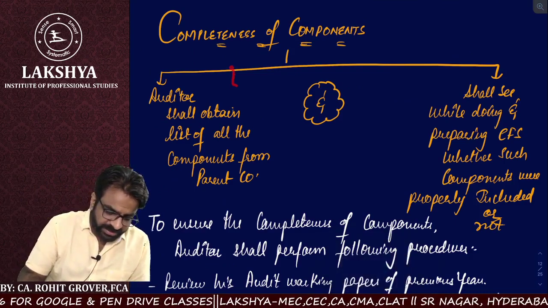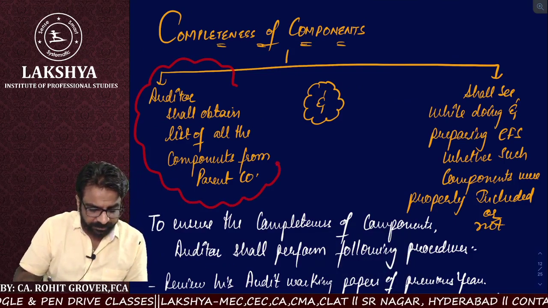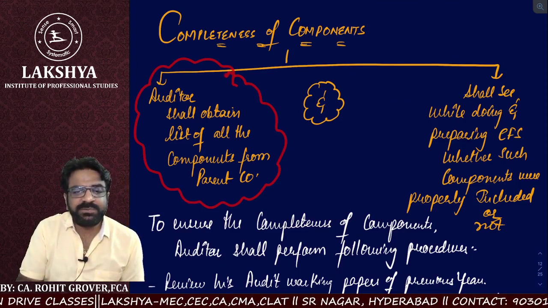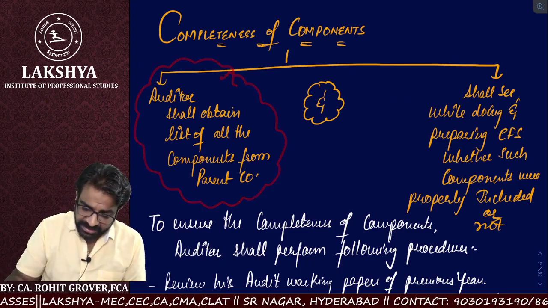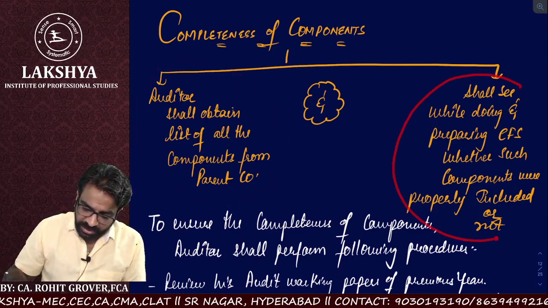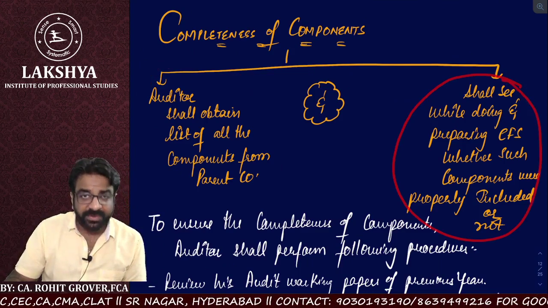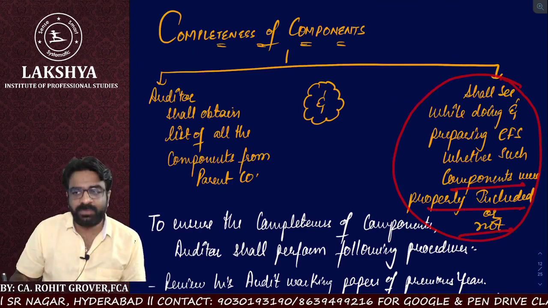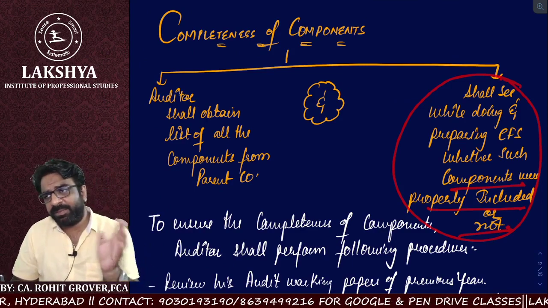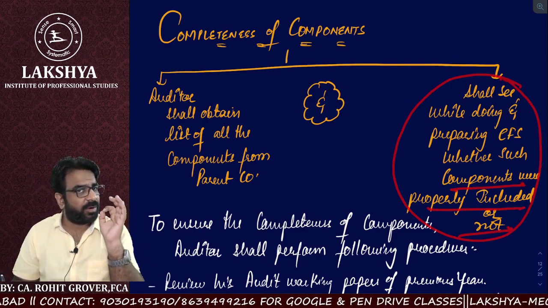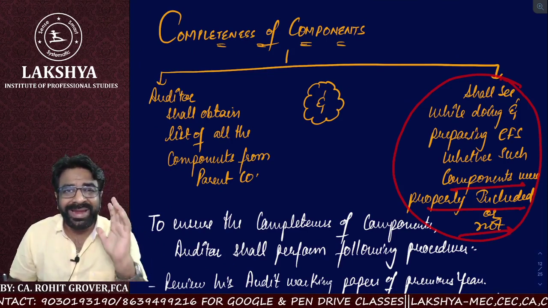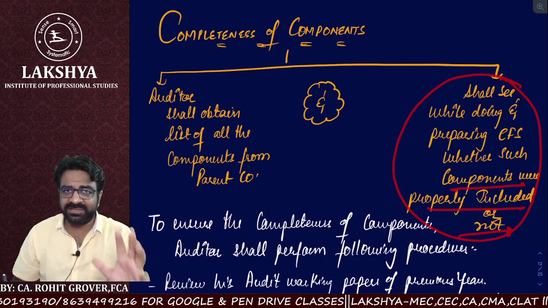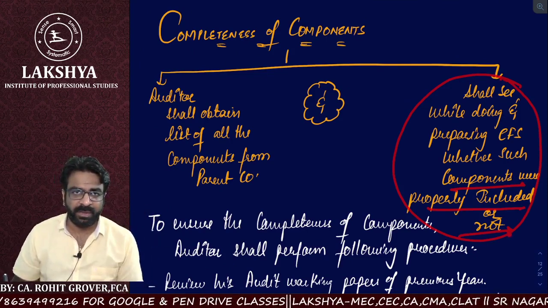In the completeness of components, the auditor shall obtain the list of all the components from whom? The parent company. Plus he shall see, while preparing the CFS, whether the parent company has included components or not included some components. If components have been included, that is well and good. But if some components have not been included, why have they not been included? Is there any reason behind non-inclusion or not? Are you getting the point?